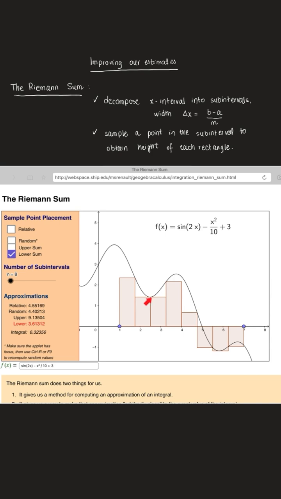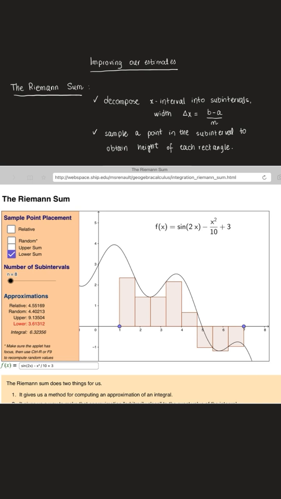In this subinterval, since the function is increasing, the lowest value happens at the left endpoint, and that's where we take the height for the lower sum. So this right now is a lower sum approximation for the area between the function and the x-axis with n equals 8 subintervals.